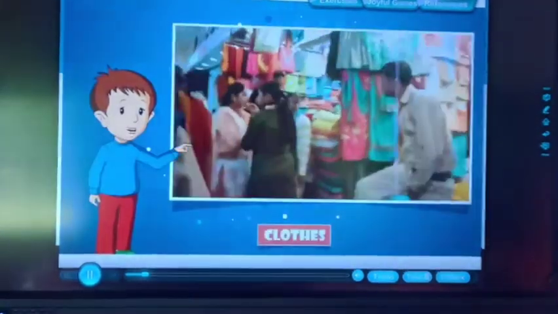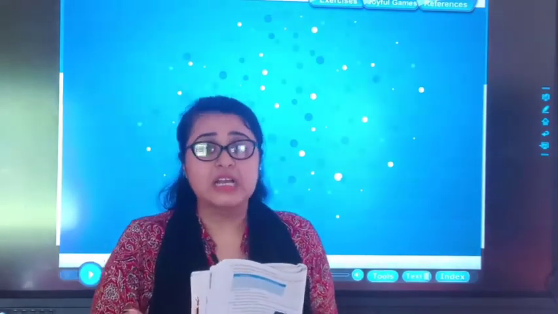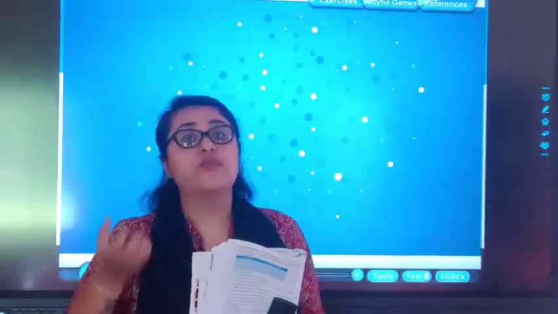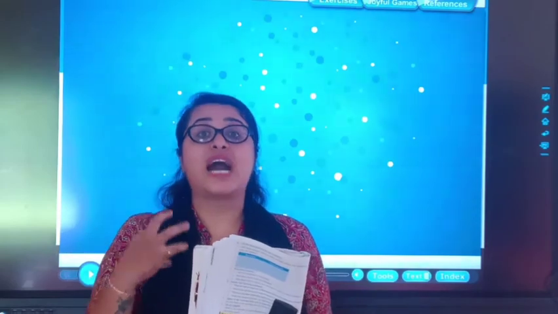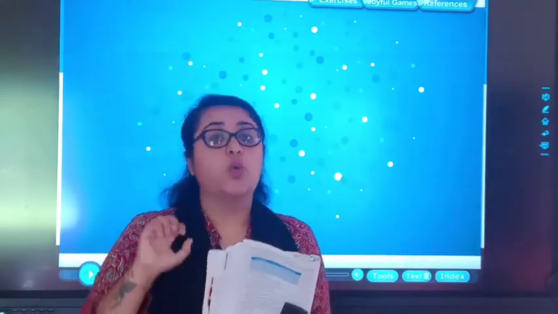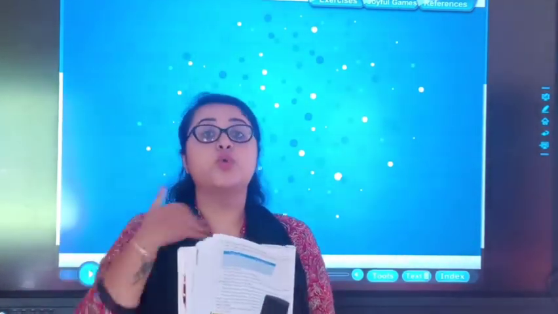A sunny day may suddenly become cloudy and windy. Weather affects our daily activities. We choose our clothes and our food according to the weather. For example, in the afternoon we face so much heat and sweating. At that time, we prefer light food. We prefer more water, juices, buttermilk. We prefer ice creams in hot atmosphere. When it is cold at night, sometimes at 12 or 1 o'clock, we prefer hot tea to remove that cold and to create heat in our body.